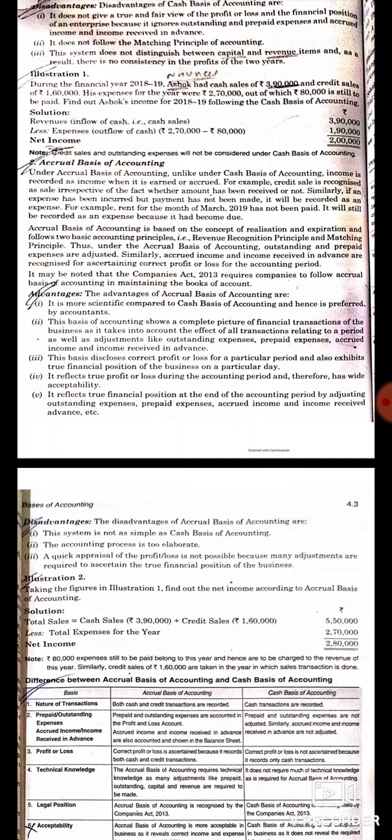Similarly, total expenses of Ashok's business will be expenses paid plus expenses still pending. So 2,70,000 will be the total expenses. So when we deduct total expenses out of total income, the net income according to accrual basis will be 2,80,000. So this is the example of accrual basis of accounting.